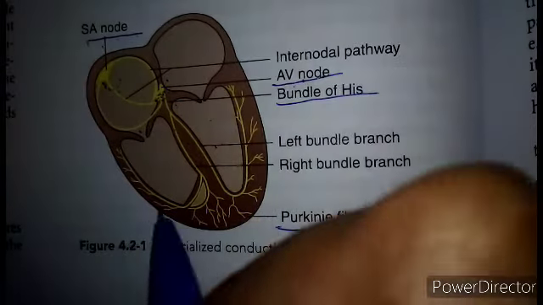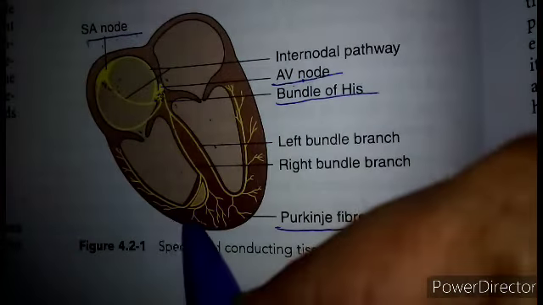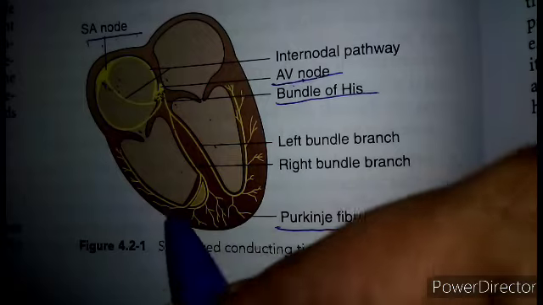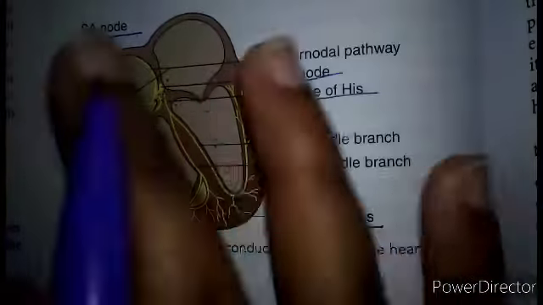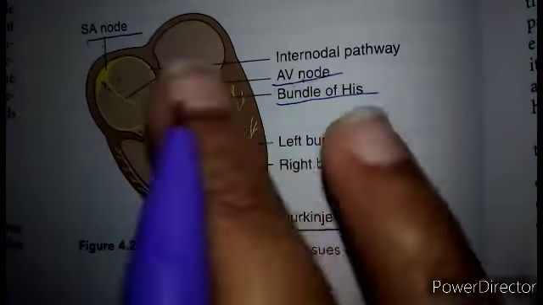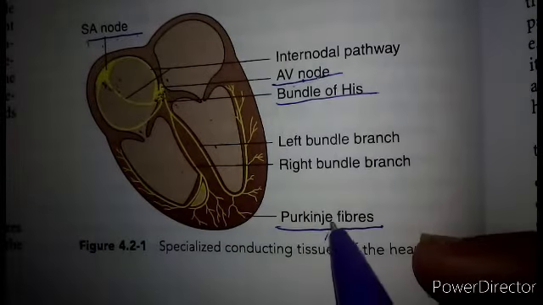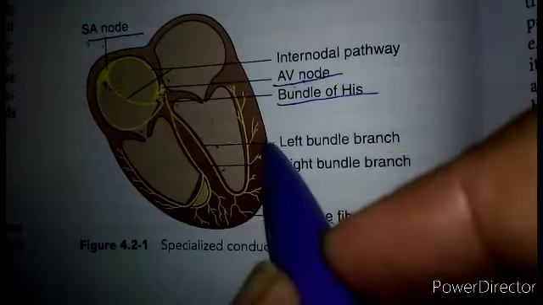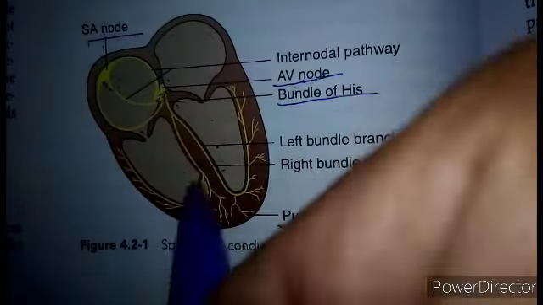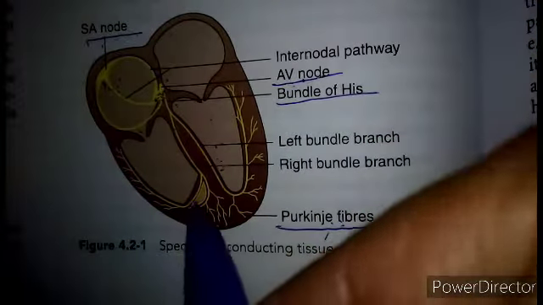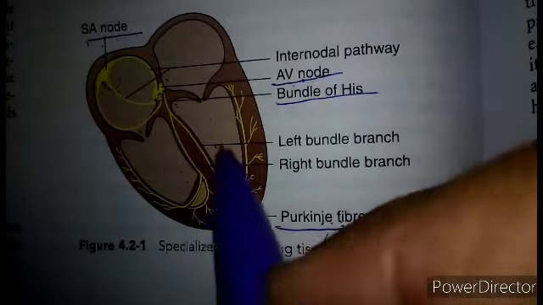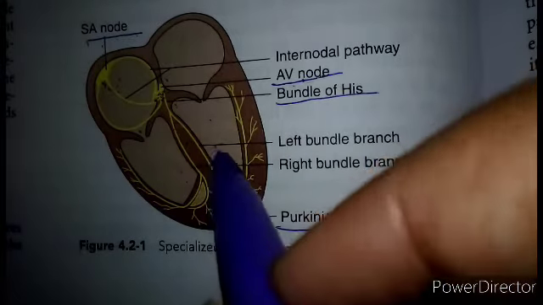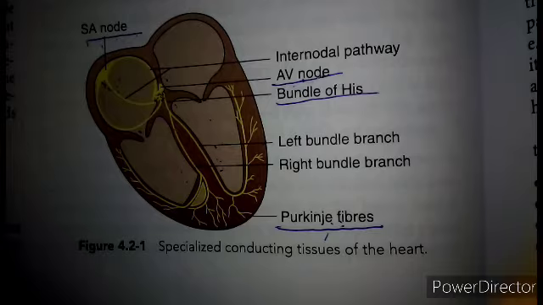Can you see here? These branches give rise to minute fibers throughout the ventricular musculature of the respective sites and are called Purkinje fibers. These fibers, along with the right and left bundle branches, are known as the bundle of His.